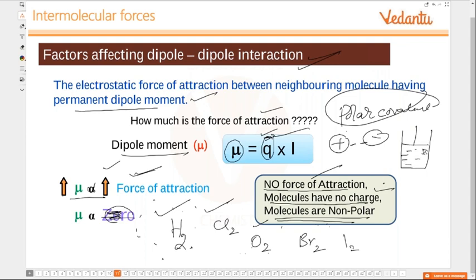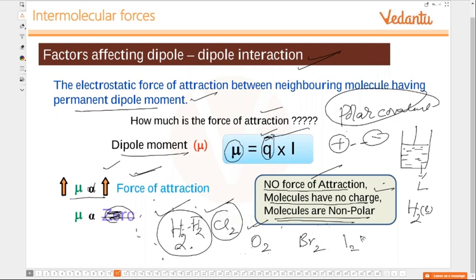Okay? When you liquefy them, don't you think they should come closer? When they come closer, there has to be some force of attraction, isn't it? Otherwise they can't come closer. So if they don't come closer, they cannot be liquefied. But it is possible to liquefy them. H2 liquid we do have. Liquefied oxygen, yes. Liquefied chlorine, definitely it is there.